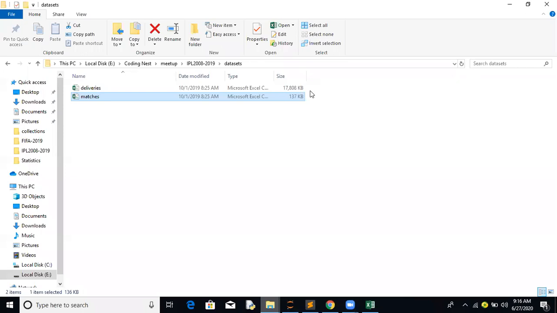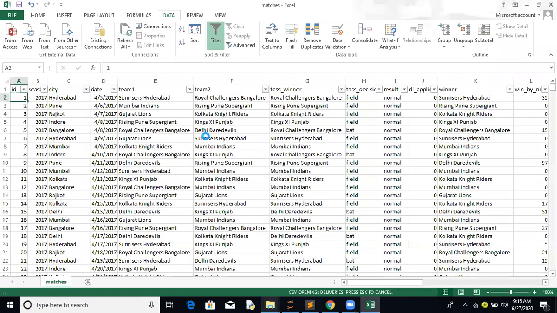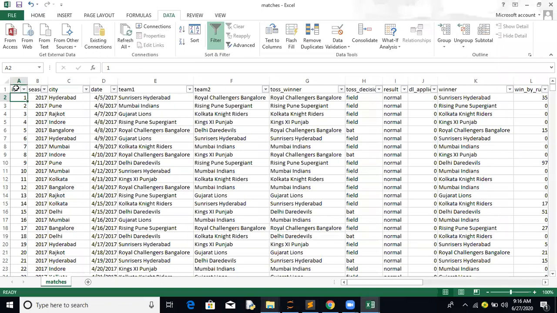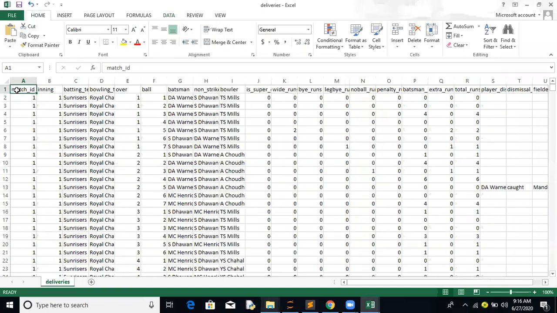So let's see this deliveries.csv. Now this data is a bit big, but let's see this part. Now this has a relationship: here the field is ID, and there the field is match ID. So the mapping is between the ID and match ID fields. Now this is a detailed report.